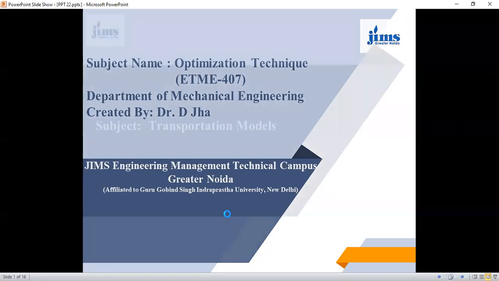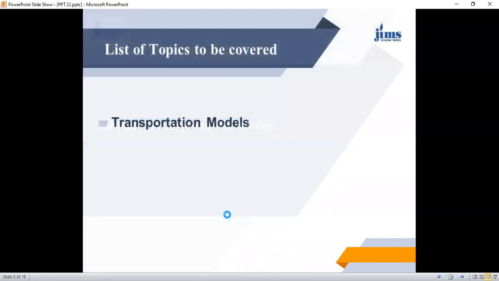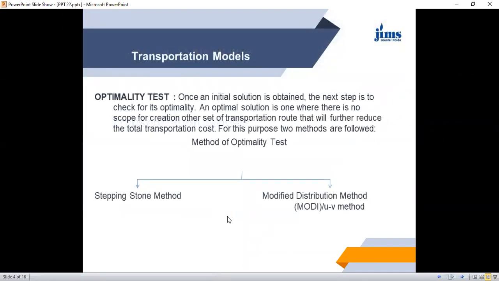Now, we are going to study the method of obtaining the optimal solution from the initial basic feasible solution, which we got either from the northwest corner method or Vogel's approximation method, known as the Boehm method.